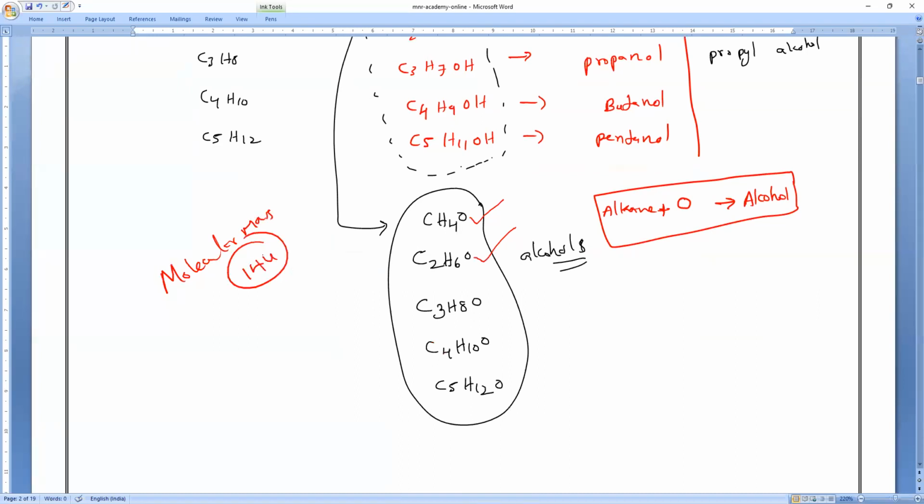So whether it is alkanes, alkynes, haloalkanes, alcohols, aldehydes or ketones, doesn't matter. They are always homologous series, and from one compound to the next compound, what is the difference, everybody? 14 u. So please remember that.